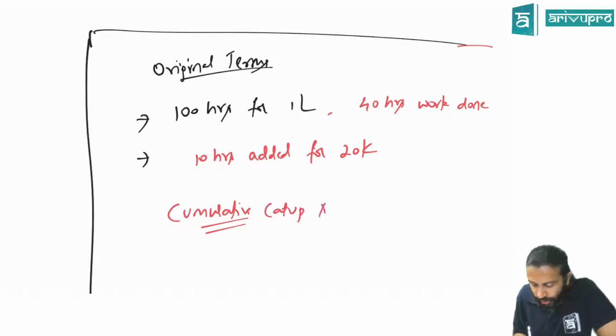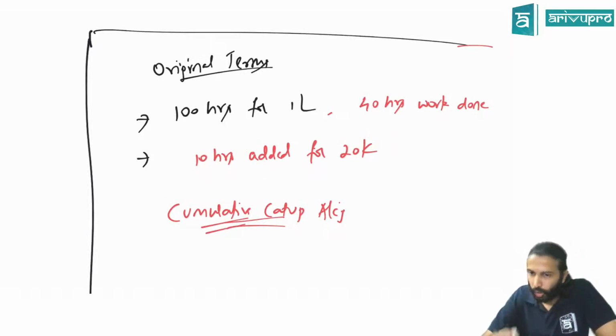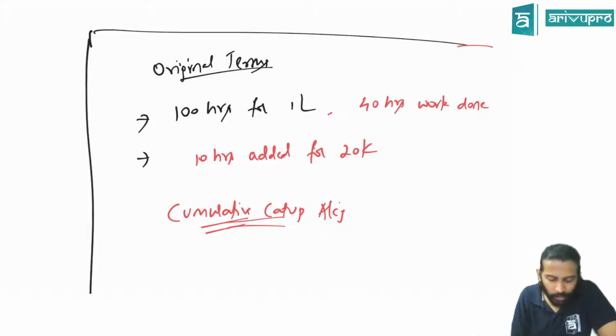I'm only giving you that. Cumulative catch-up accounting means what? Can you treat the modification as a new contract or the old contract only? Old contract. Old contract revenue you should adjust. You just have to tell me how, sir. Can you tell me how?